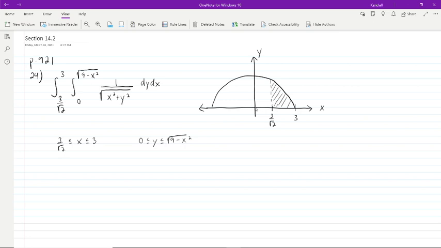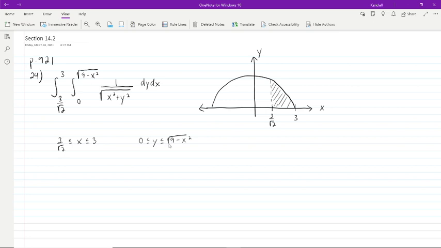Remember, r is your distance from the origin. So r is never equal to 0 because we don't have anything in this region right here. r is always going to be something past this dotted line, and it's going to top out at 3. So we can tell our lower bound on theta is 0 and our upper bound on r is 3. But we're going to go through the details of each aspect of this.